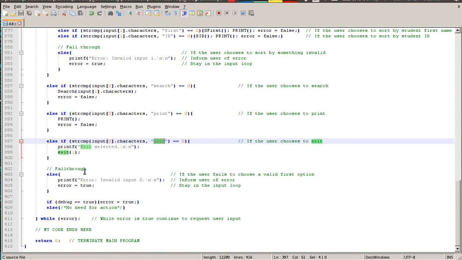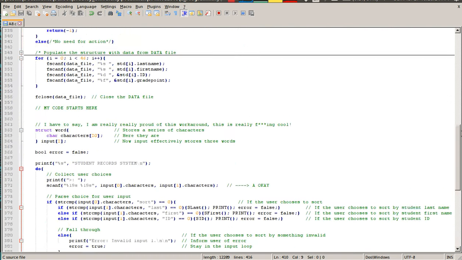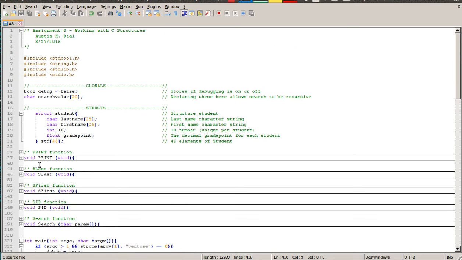I have another fall through here where, just as I said, invalid input on argument 1, which would be 2, I also have an invalid input 0. So if they don't say search, print, exit, or sort, if they just say, add record, that's not going to work. And there you go. So now we can actually go up to the functions themselves.